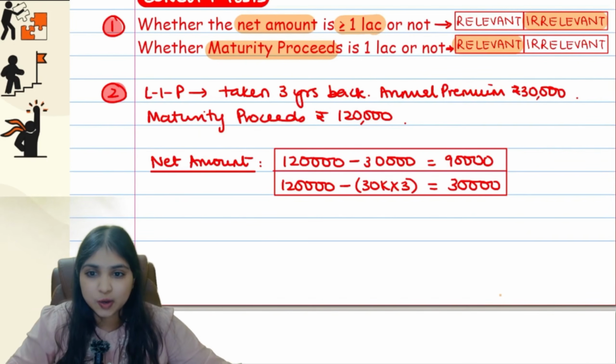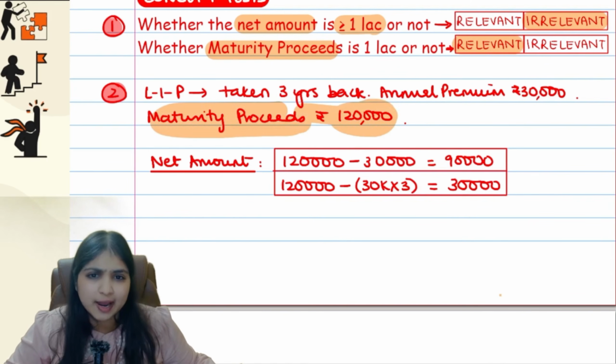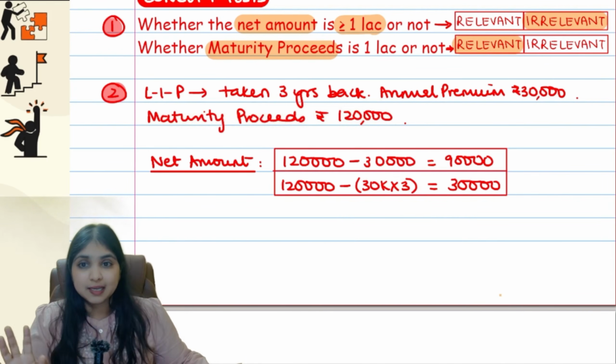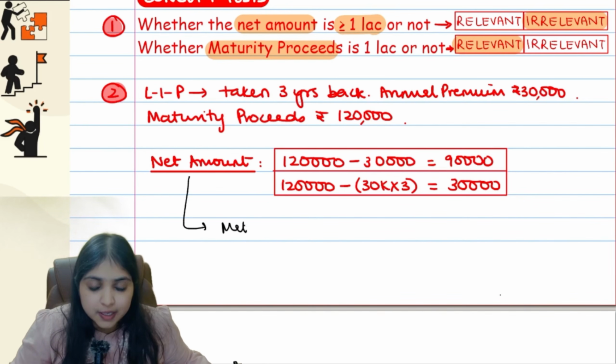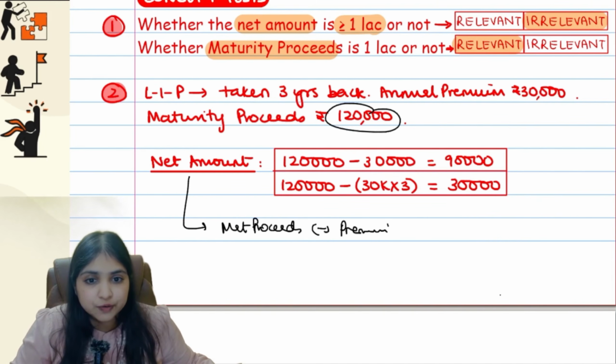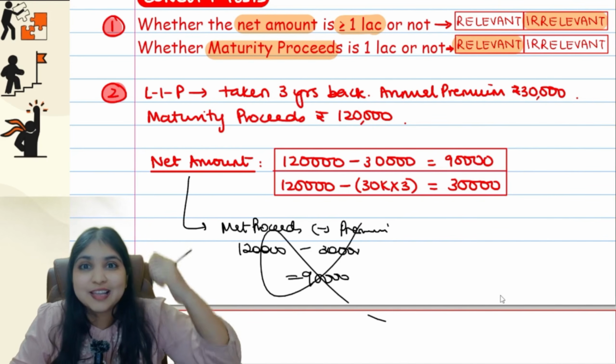Then come to my second concept test over here. Life insurance policy I took 3 years back. The annual premium is 30,000 rupees. Maturity proceeds is 1,20,000 rupees. Now what is the net amount? Net amount is nothing but, what's the formula I told you? Net amount is nothing but your maturity proceeds minus your premium, guys. So what is the maturity proceed over here? 1,20,000. What is the premium, guys? 30,000. So my net amount is 90,000. Terrible. Life is not that easy also.